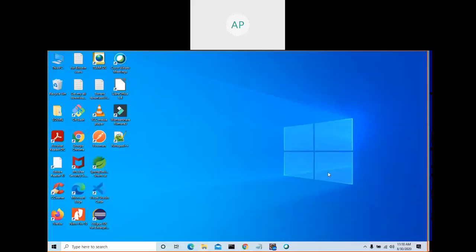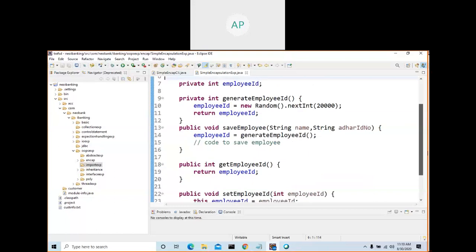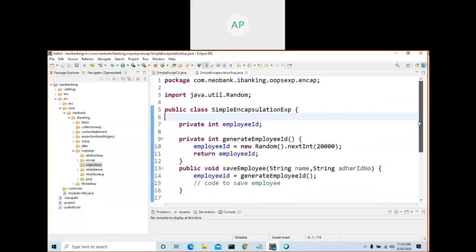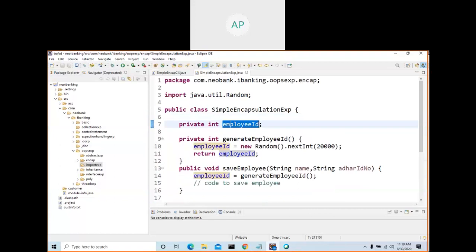I am just explaining encapsulation, and after that I will go on with the import statement and static statement. So here I wrote a simple class. What are the members inside this class? This is one variable, one member: employee ID. What is the type? Integer. Forget about that for now. This is one member. What is this member? A method.